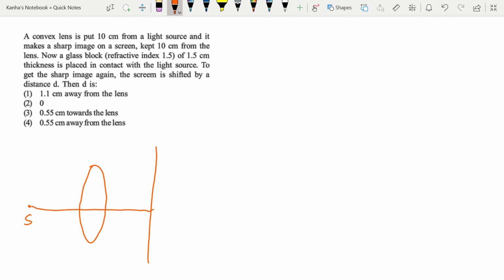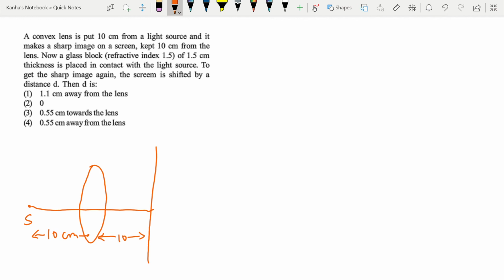Now it's given that the distance between the lens and the source is 10 centimeter. Also, it's given that there is a sharp image on the screen, so there is a 10 centimeter distance between the screen and the lens as well. Now it's written that a glass block of refractive index 1.5 and 1.5 centimeter thickness is placed in contact with the light source. To get the sharp image again, the screen is shifted by a distance d. You need to calculate d.